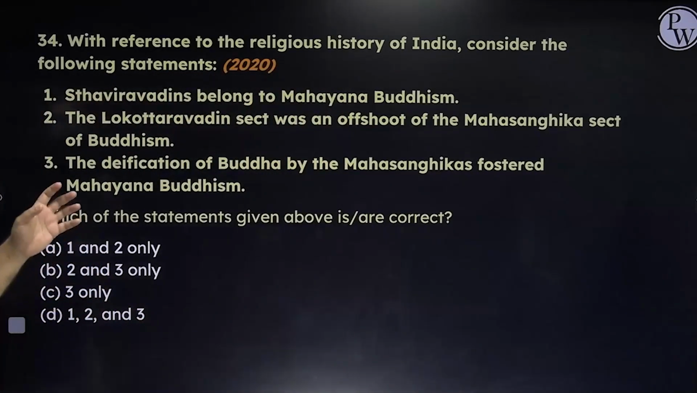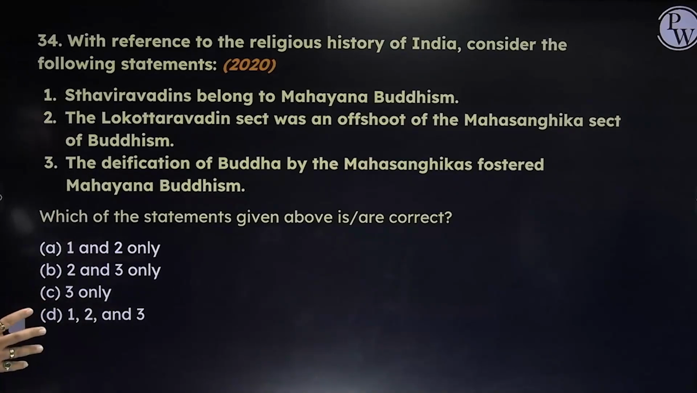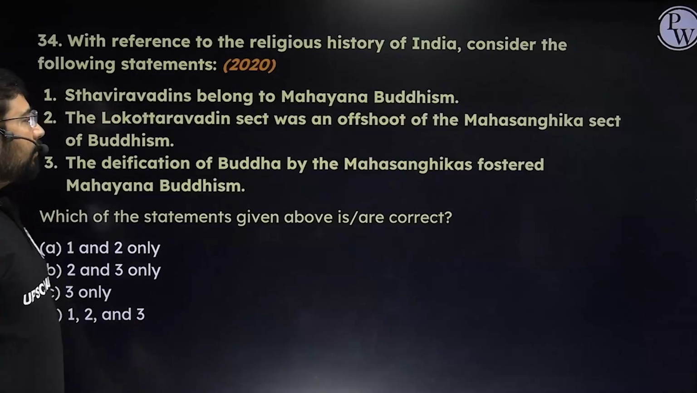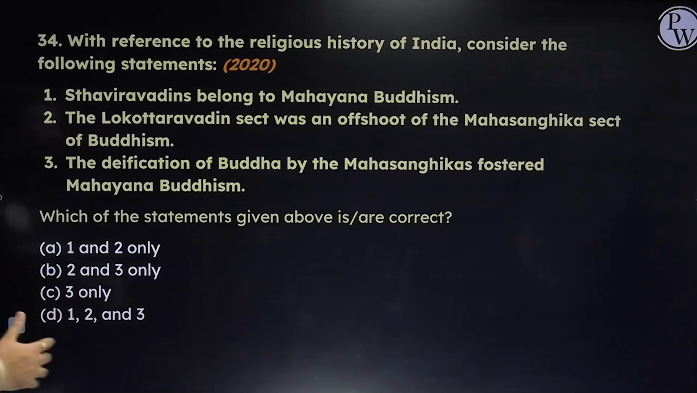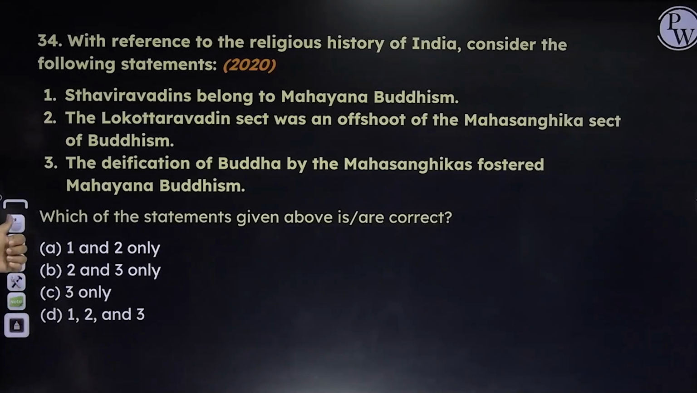Next, with reference to religious history of India, consider the following statements. Dravidavan belong to Mahayana Buddhism? No, they belong to Hinayana Buddhism. Next, the Lokottaravedin sect was an offshoot of Mahasanghika sect of Buddhism. Correct. The deification of Buddha by the Mahasanghikas fostered Mahayana Buddhism. That is also correct. In this case, the answer is going to become B.